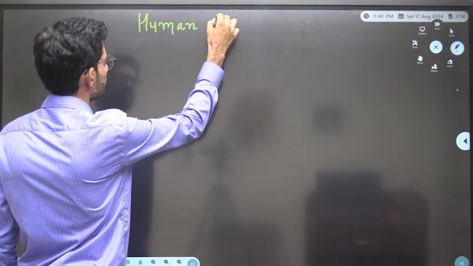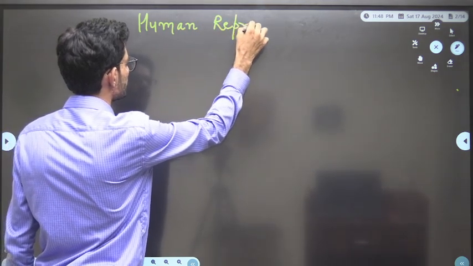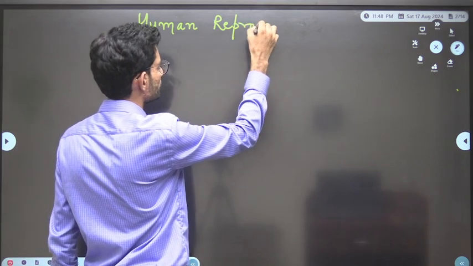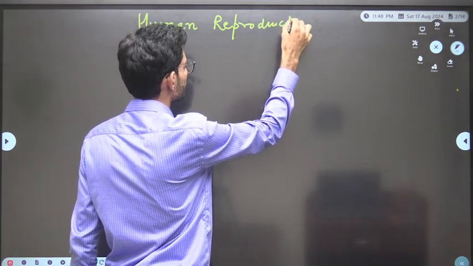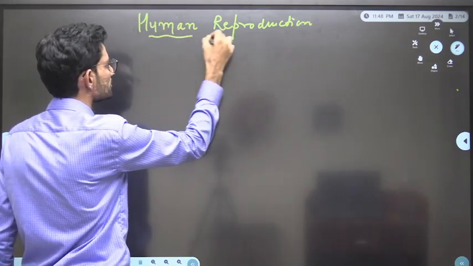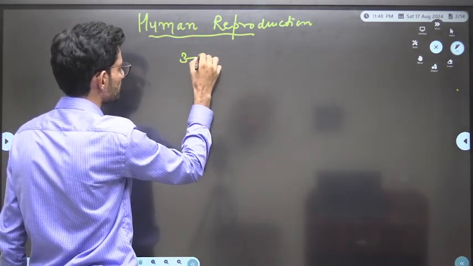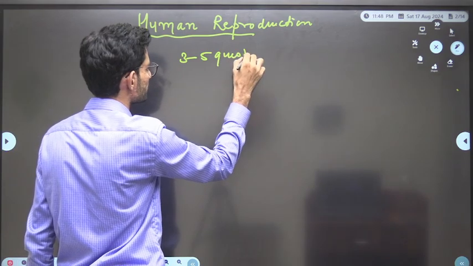Human reproduction is the most important chapter from the point of view of NEET, as every year 3 to 5 questions are asked from this particular chapter, right?